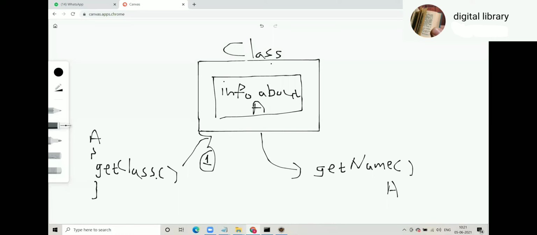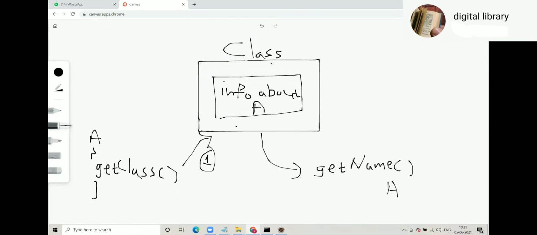When you call get class in class B, you get another instance of Class which represents B. It has information about B. On that Class instance, when you say get name, it will return B, and so on. That's the way you have to understand get class dot get name.